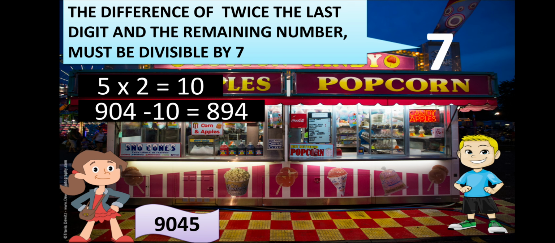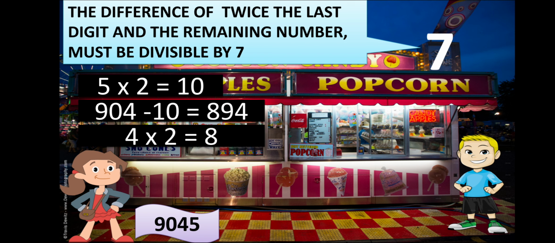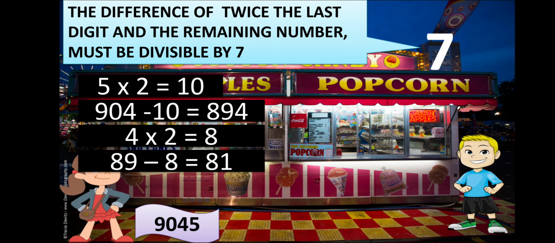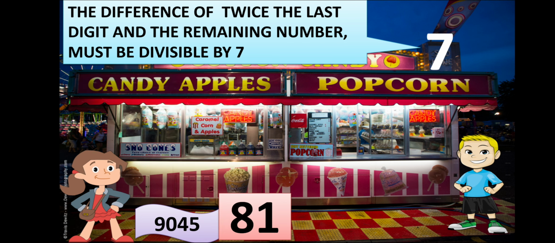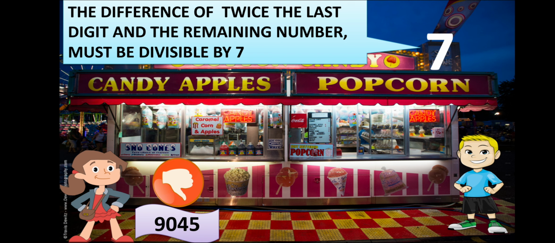So she took the last digit of 894 and doubled it. 4 2s are 8. If I take out 4, the remaining is 89. So 89 minus 8. Here 89 is the number after taking out 4 in the second step, and 8 is double the last digit of 894. Now when we subtract 8 from 89, we get 81. Is 81 divisible by 7? There is no chance because 7 11s are 77 and 7 12s are 84. So 81 doesn't come in the 7 table. So Ginny is not going to get any gift at stall 7.